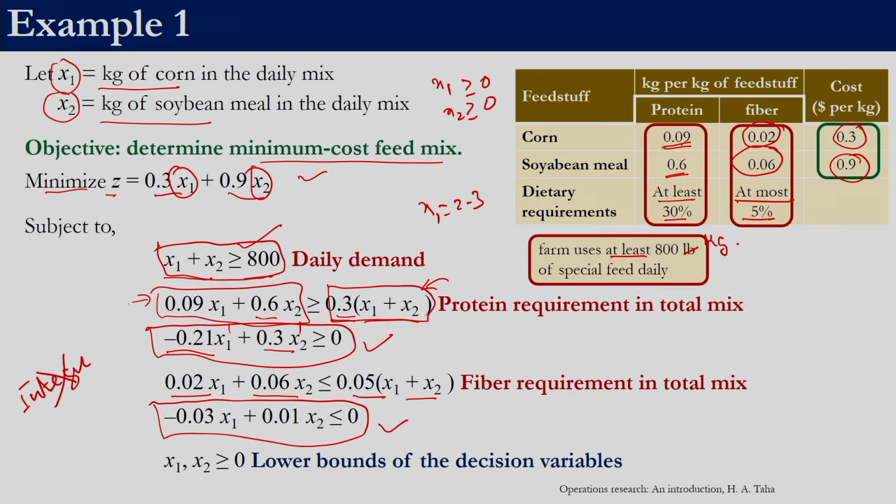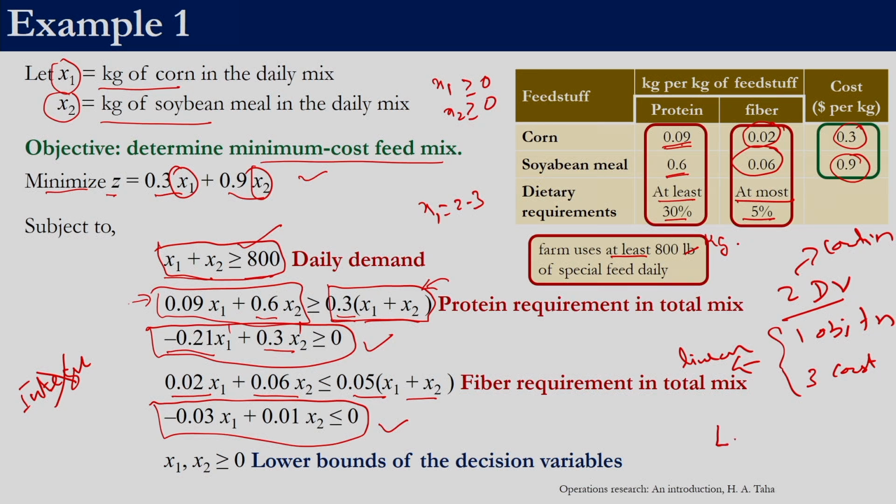So in this problem we have two decision variables, right, one objective function, right, and three constraints. Both of these are linear. So the objective function and the constraints are linear, right, and the decision variables are continuous. So if you recollect our first introduction lecture, this falls under the problem category of linear programming, wherein the constraints and the objective function are linear and the decision variables are continuous.